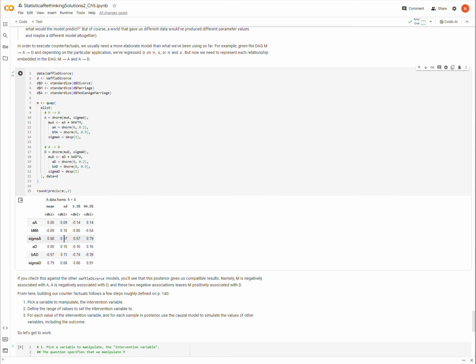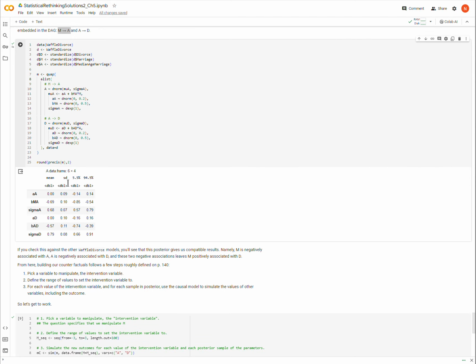We found negative associations between A and D, okay? And we also found positive relationships between M and D. So how do we get a positive relationship out of all of this? Well, we have two beta coefficients here, one representing from M to A and then one from A to D. So if I multiply BAD and BMA, or maybe I should go in the correct order, this coefficient representing the M to A relationship and then the A to D, we would get a value, but notice that they're both negative, and so the result is going to be positive, therefore a positive association between M and D.